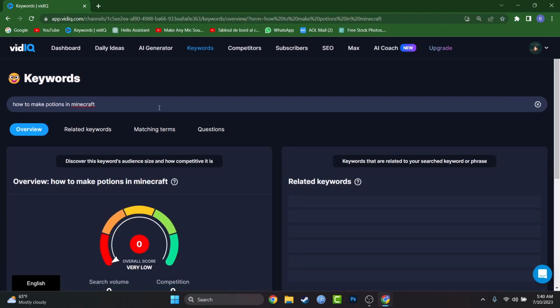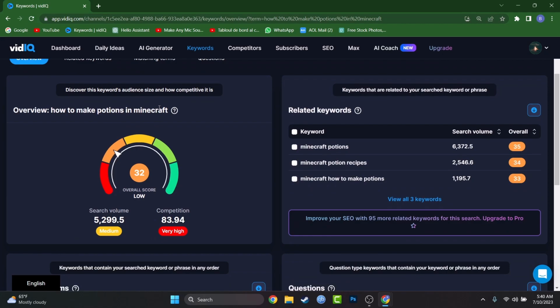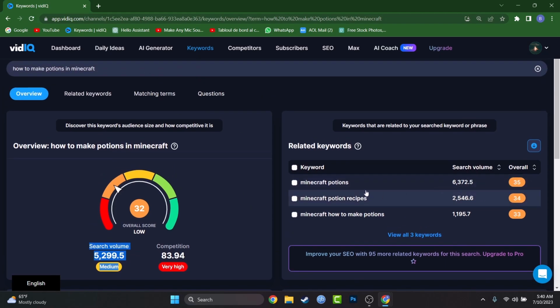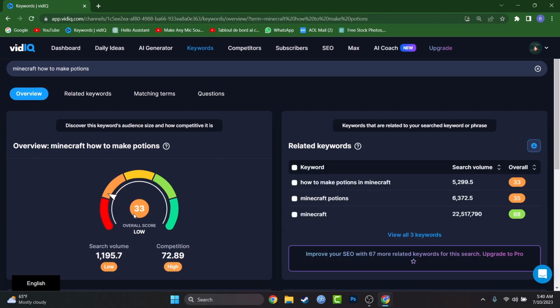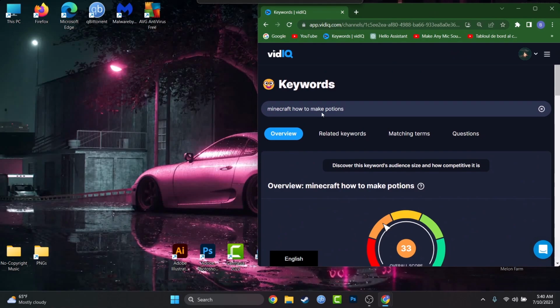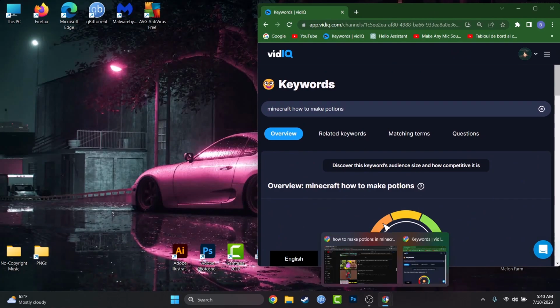So let's open this and type this keyword inside. As you can see, the competition is huge on this keyword, and the search volume is not that great. So let's search something else, like Minecraft potions, Minecraft how to make potions. It's a bit better. The other one had a 32 overall score, this one has a 33, but it's still bad, man. So let's leave it for now and search something else.